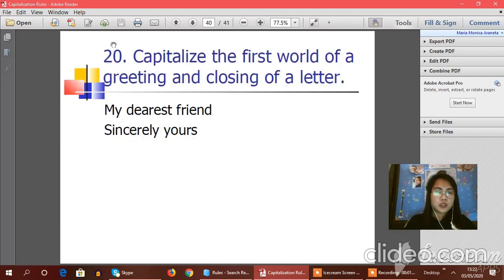Next, let's proceed to rule number 20. Capitalize the first word of a greeting and closing of a letter. I'm sure that you are already aware of this because during first quarter, I taught you how to write a friendly letter, wherein this is a part of that lesson. So you need to capitalize the first word of a greeting and the closing of a letter, like My dearest friend, Sincerely yours.